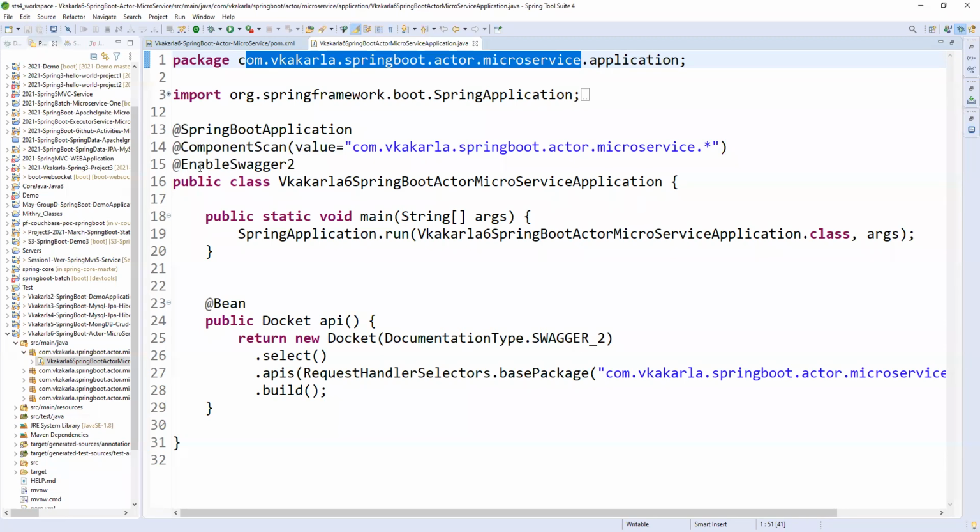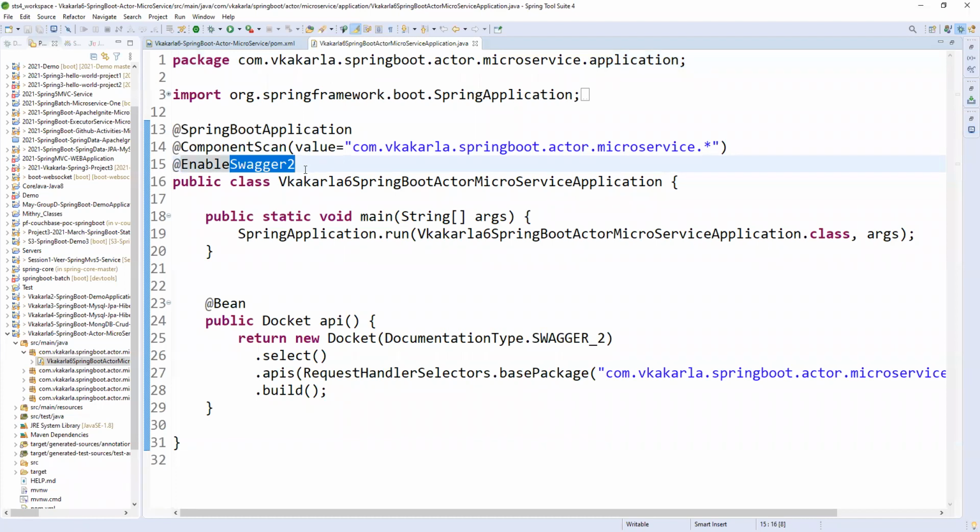That is okay, no issue. Enable Swagger 2. Previously, at the rate open operation, we had the OpenAPI. So now we are enabling Swagger, and we also need to create the document like this. Previously we were adding all the options here only: OpenAPI, project name, contact and email. But here this is the way we need to add.